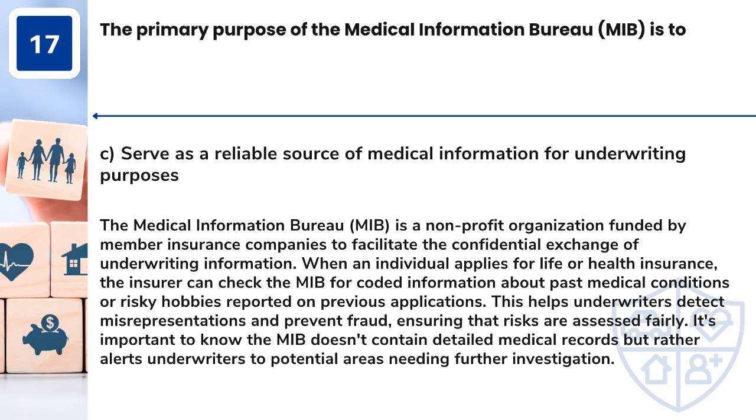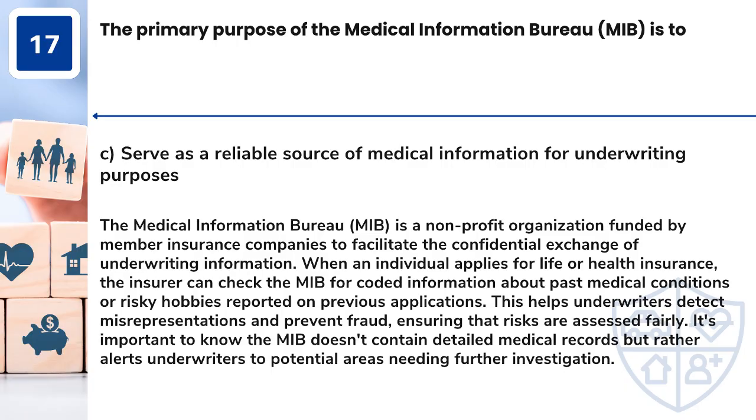Answer: C. Serve as a reliable source of medical information for underwriting purposes. The Medical Information Bureau, MIB, is a non-profit organization funded by member insurance companies to facilitate the confidential exchange of underwriting information. When an individual applies for life or health insurance, the insurer can check the MIB for coded information about past medical conditions or risky hobbies reported on previous applications. This helps underwriters detect misrepresentations and prevent fraud, ensuring that risks are assessed fairly. It's important to know the MIB doesn't contain detailed medical records but rather alerts underwriters to potential areas needing further investigation.